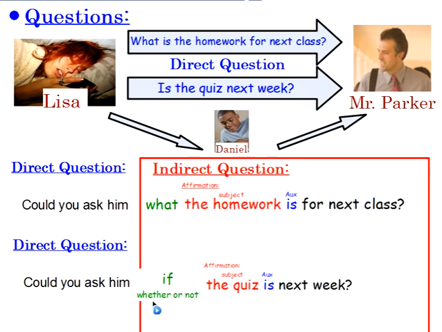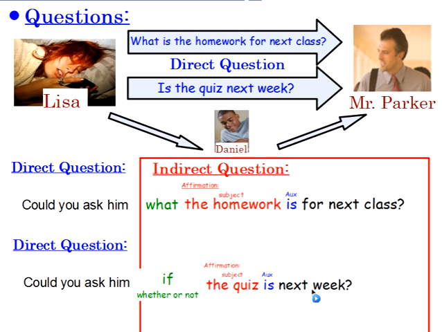Or, could you ask him whether or not the quiz is next week? So if you're thinking, well, what's the difference between if and whether or not, right? First of all, I need to think that the direct question is a yes or no question. If I have a yes or no question, I'm always going to use if, or whether or not, to represent that it's a yes or no question. Now, the difference between if and whether or not is that when I use whether or not, it's because I have an idea